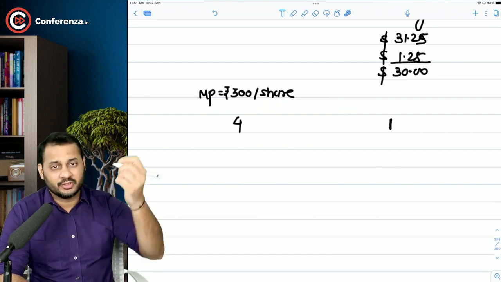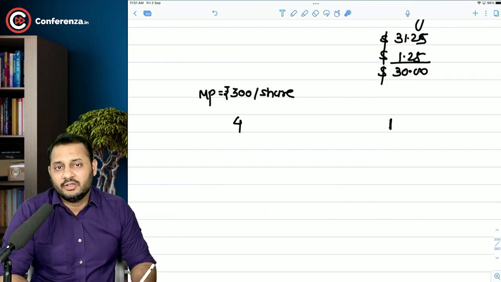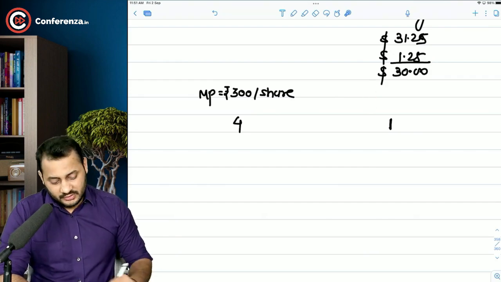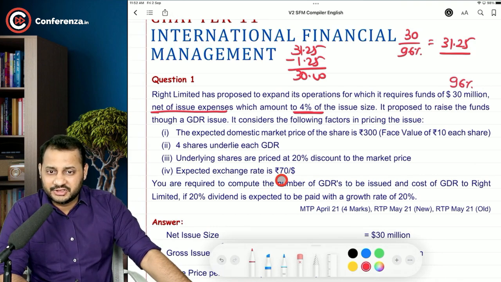So what will be the total amount? And the GDR will have to be issued in terms of dollars, not in terms of rupees. What else? Expected exchange rate is 70 rupees per dollar. So we can convert that with this exchange rate. You are required to compute the number of GDRs to be issued and cost of the GDR to Right Limited.